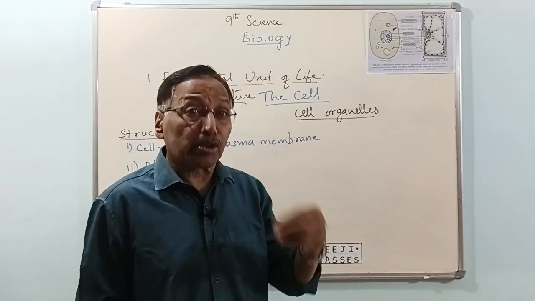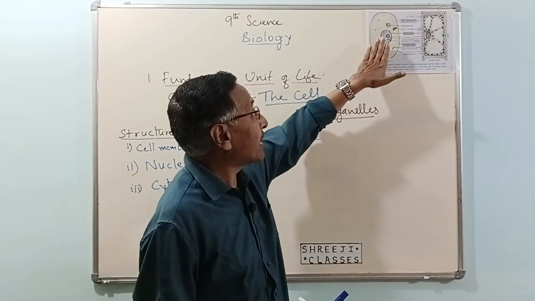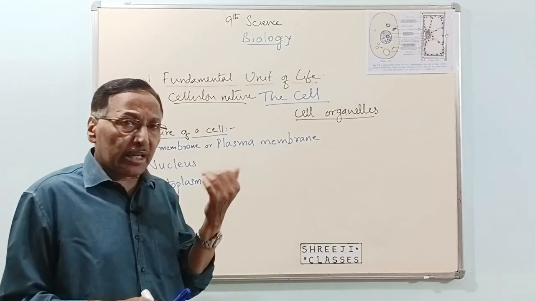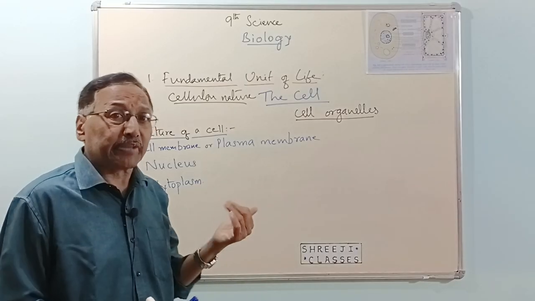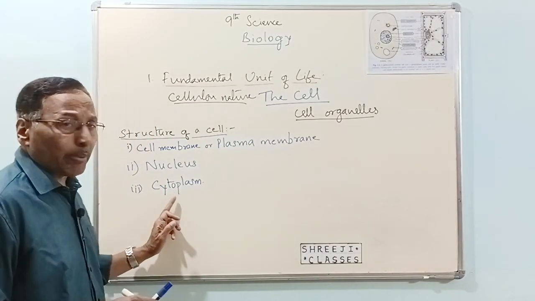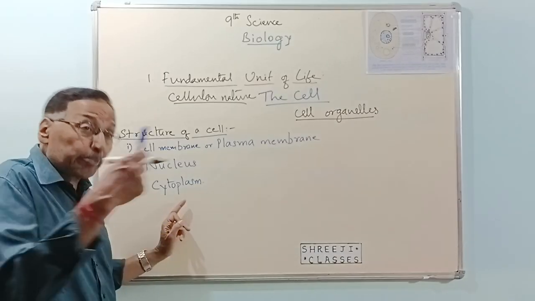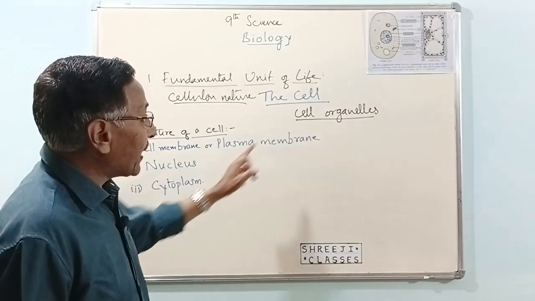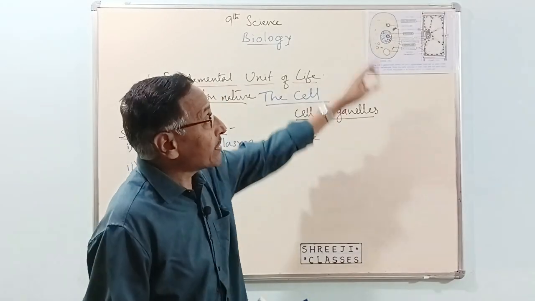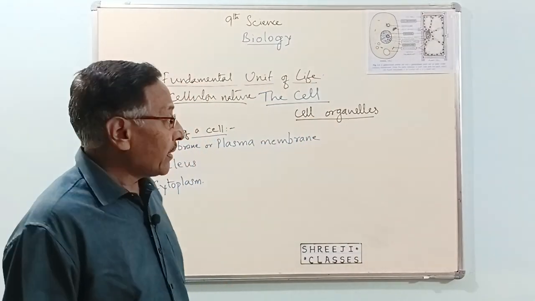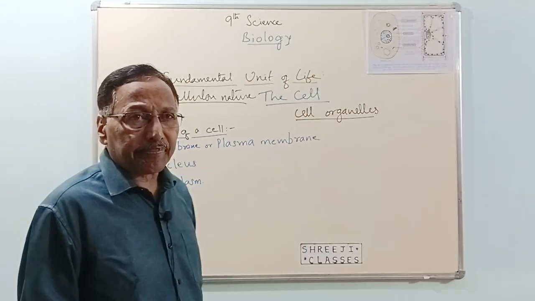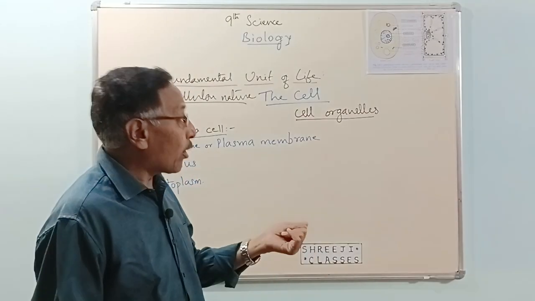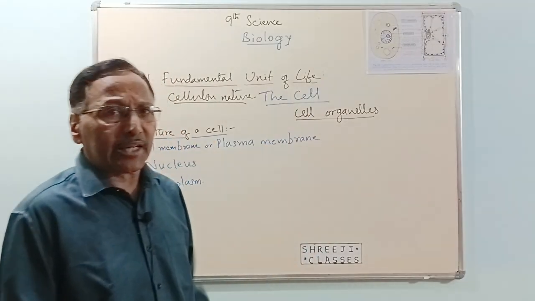Cytoplasm occupies most of the space inside the cell, whether it is an animal cell or a plant cell. Most of the space within the cell is occupied by cytoplasm. And this cytoplasm contains the cell organelles. Different cell organelles are there, right? Most of them are living only. A few are non-living substances also. Non-living structures are also there in the cell, which I will tell you later.